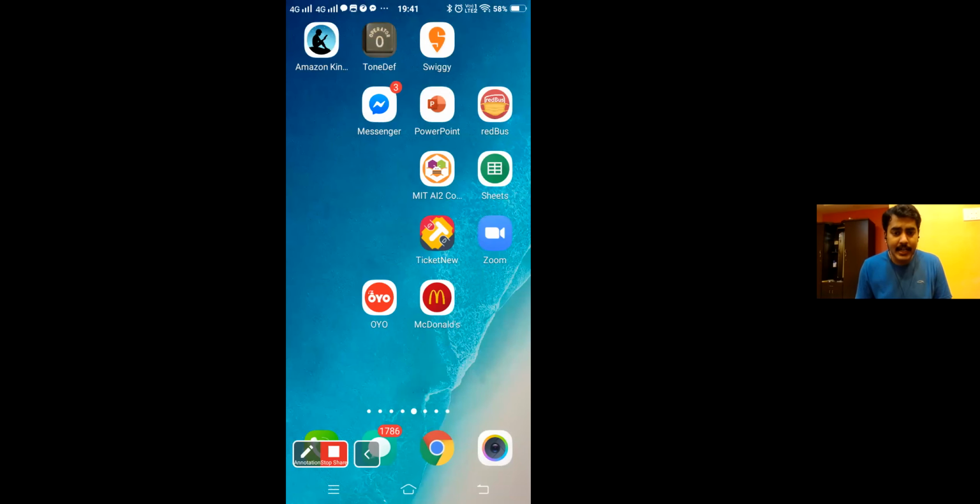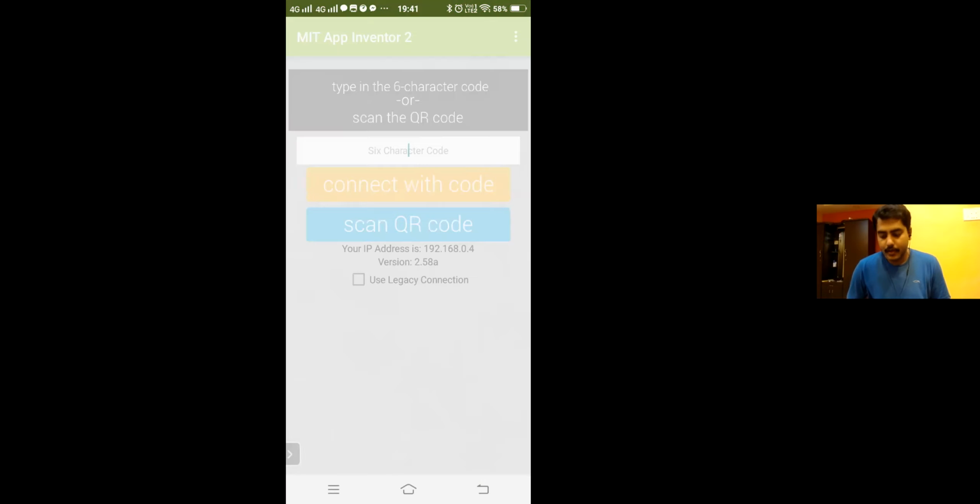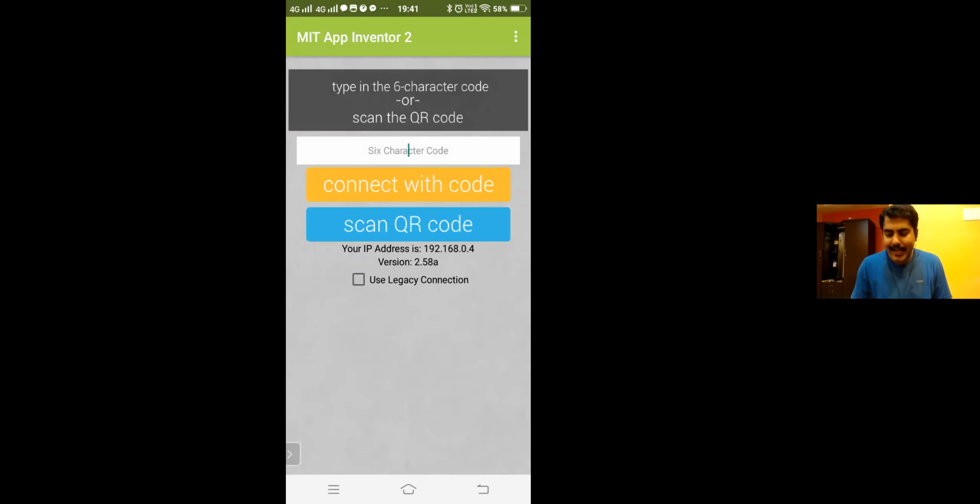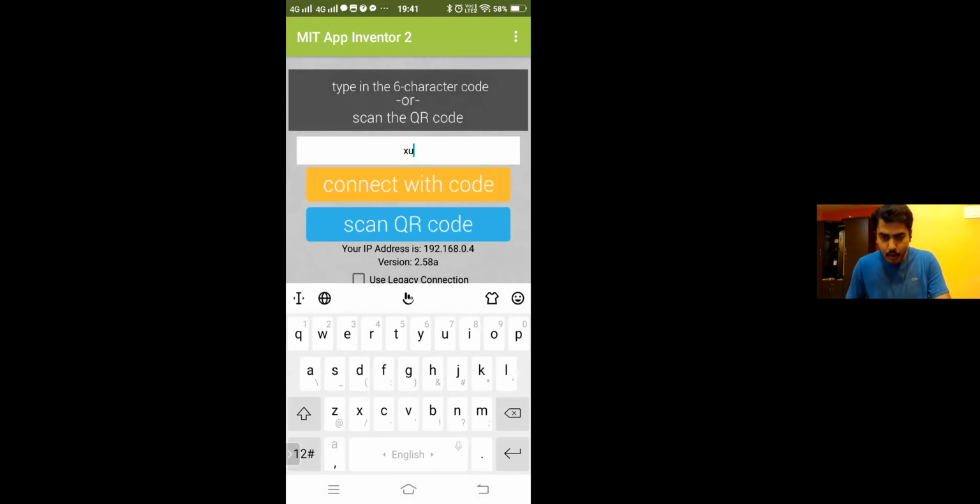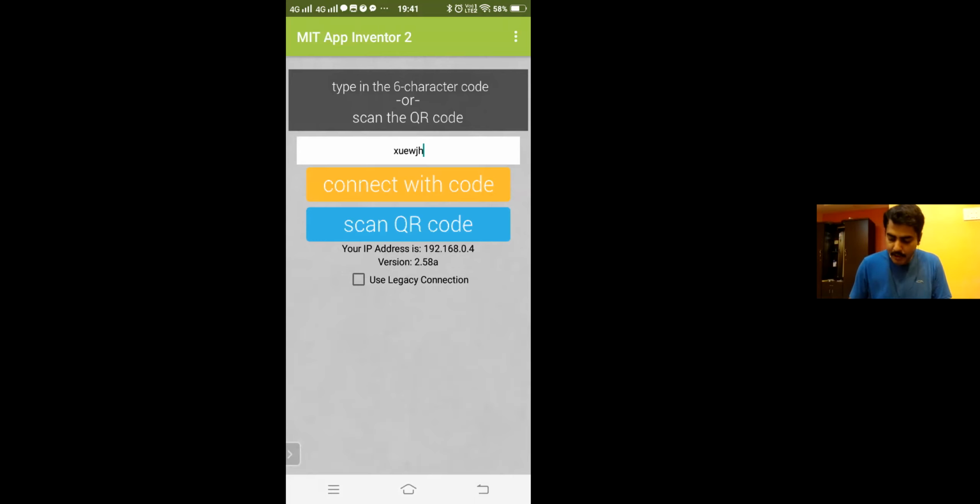Yeah. So here I have my MIT AI2 Companion. I'm clicking on that, right? And now it asks me for the 6-character code. My 6-character code is XUEWJH. Fine. And once I click connect with code, okay, now the code is working at the back end. It's coming up. 1 second.